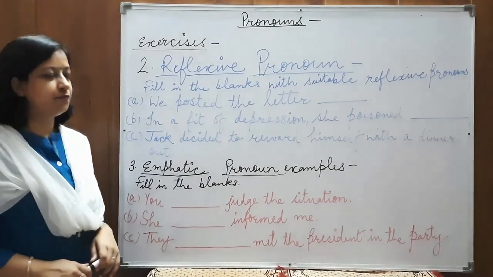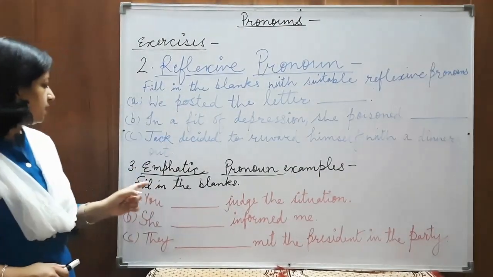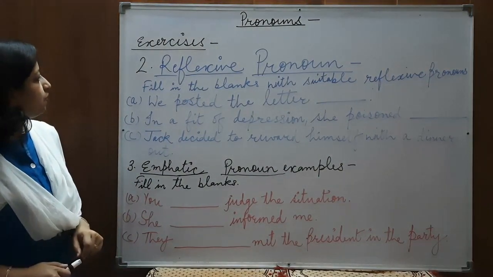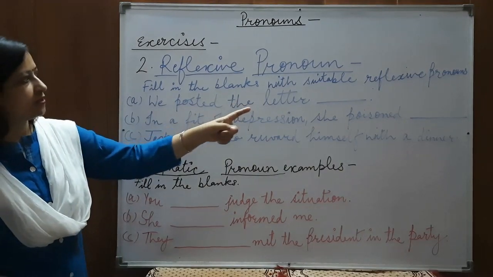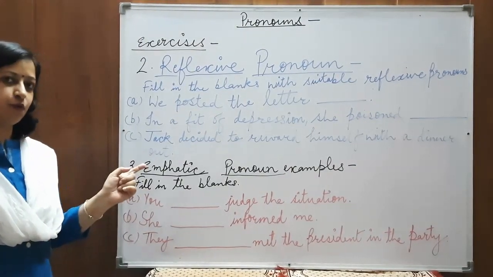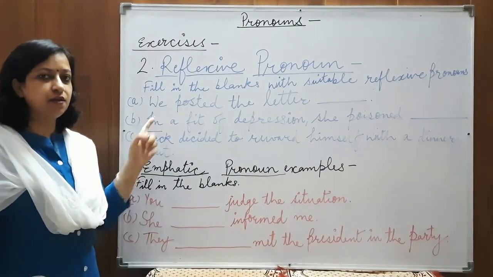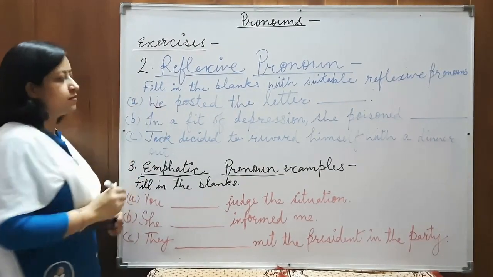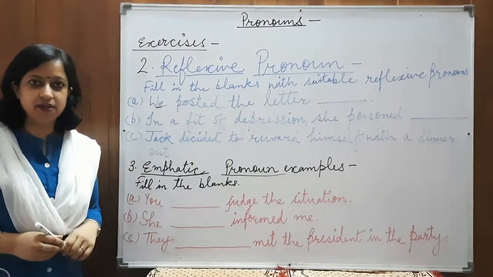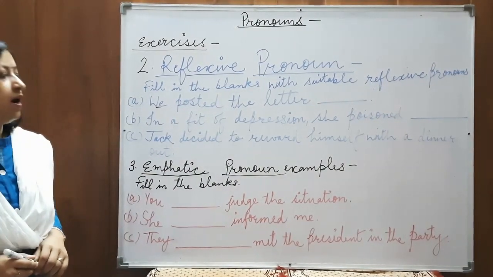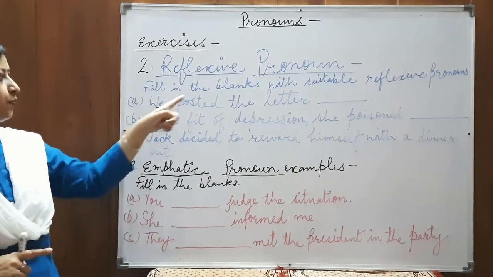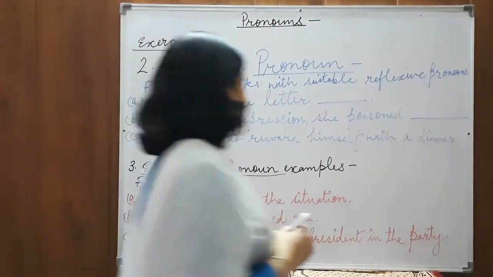Children, now we'll see a few examples of reflexive pronoun and a few more examples of emphatic pronouns. So we'll start with the reflexive pronoun. Fill in the blanks with suitable reflexive pronouns. So the first sentence is, we posted the letter. Again, we have to look at the subject. What is the subject here? We is the subject here. So according to we use our reflexive pronoun because we is a plural case, and for the plural case, ourself will be wrong and the correct word will be ourselves. We posted the letter ourselves.